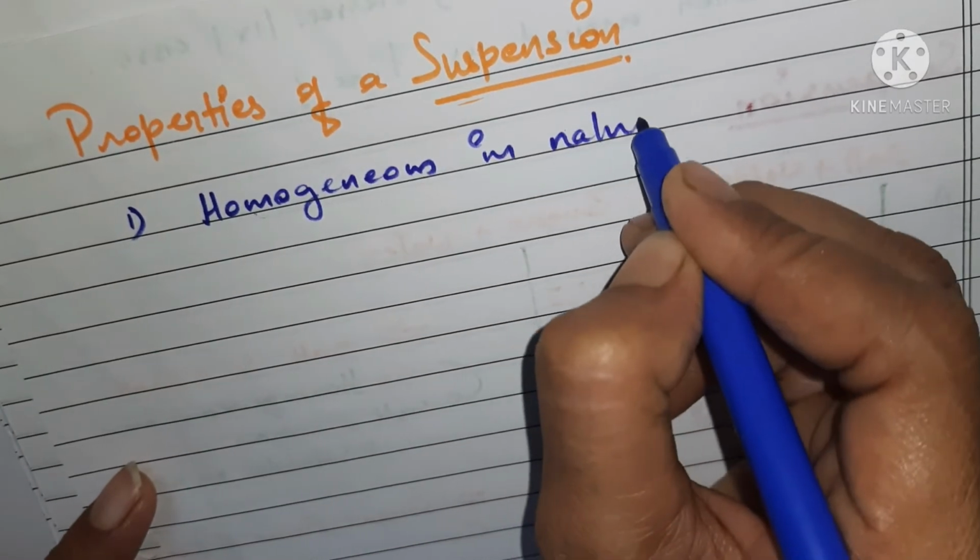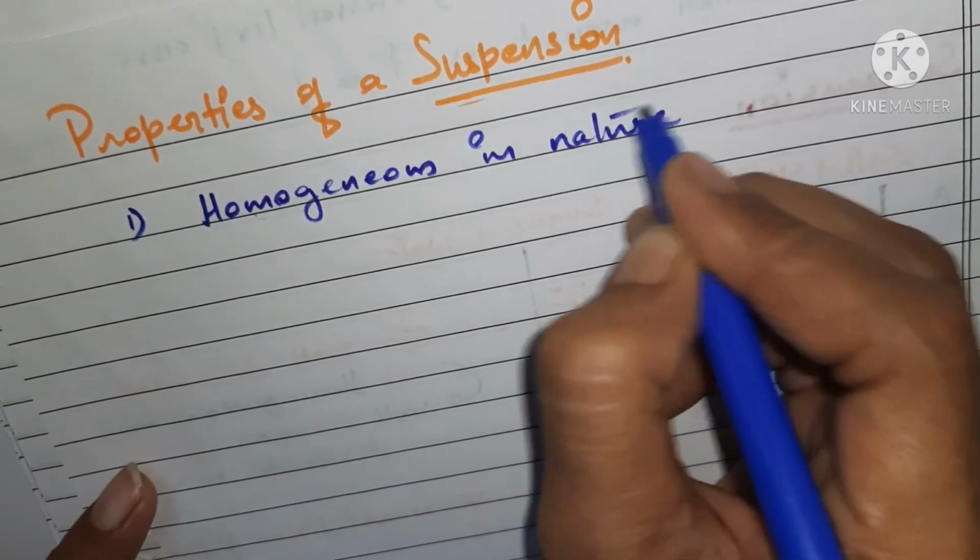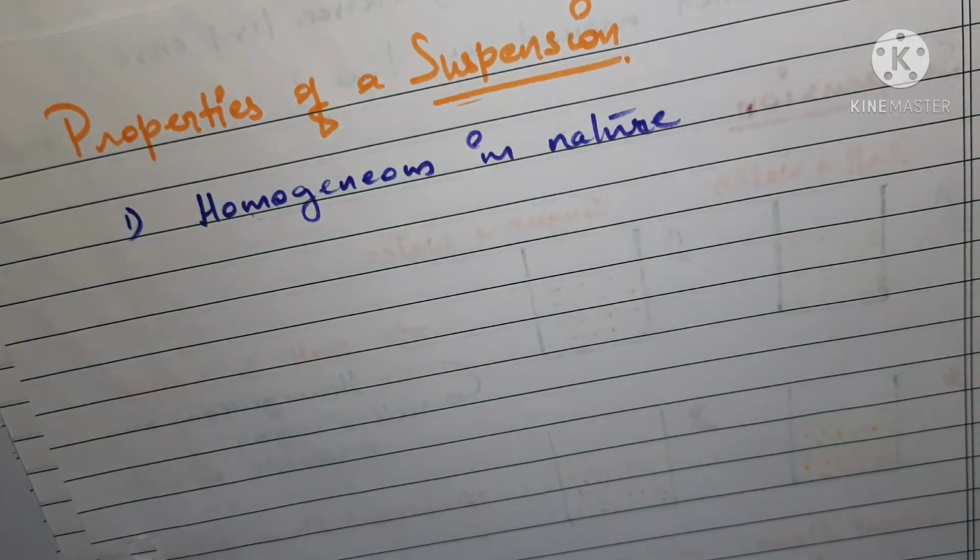When I say that it is heterogeneous in nature, it means it doesn't dissolve uniformly.